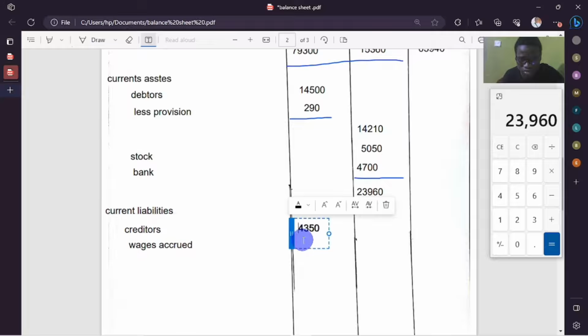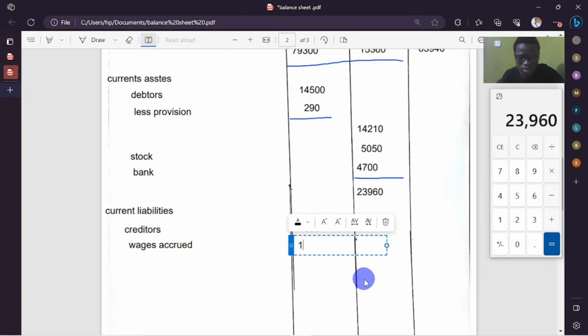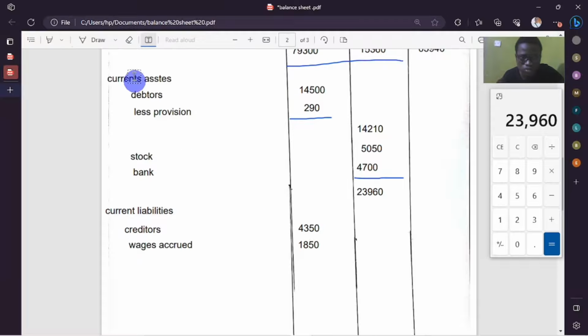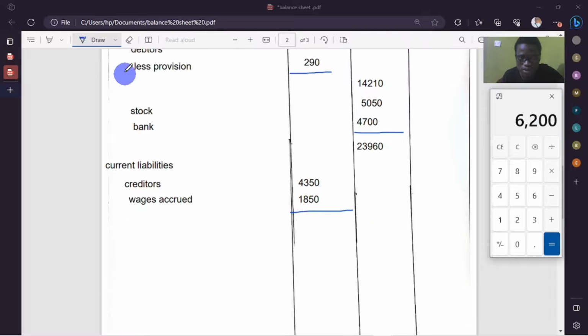How much was the amount? 1,850. Okay, so this is the figure. So these are only current liabilities. We add them: 4,350 plus 1,850. We're getting this figure here, so we put it down here.